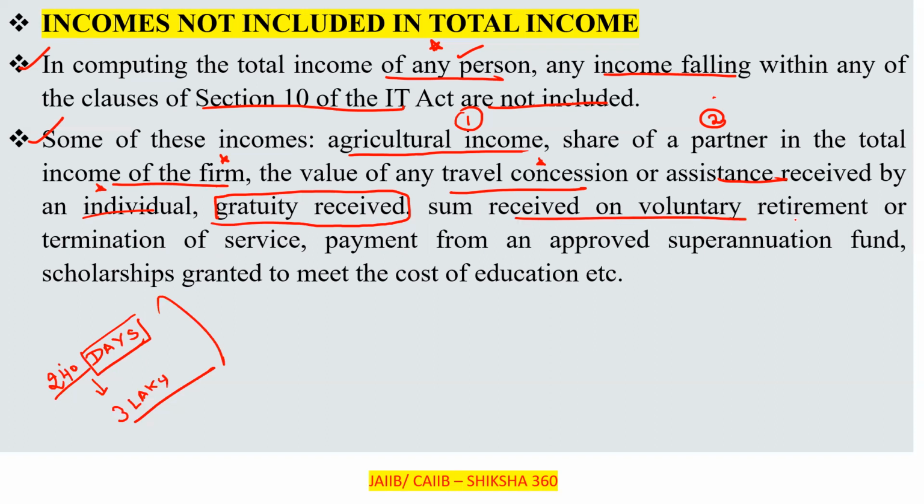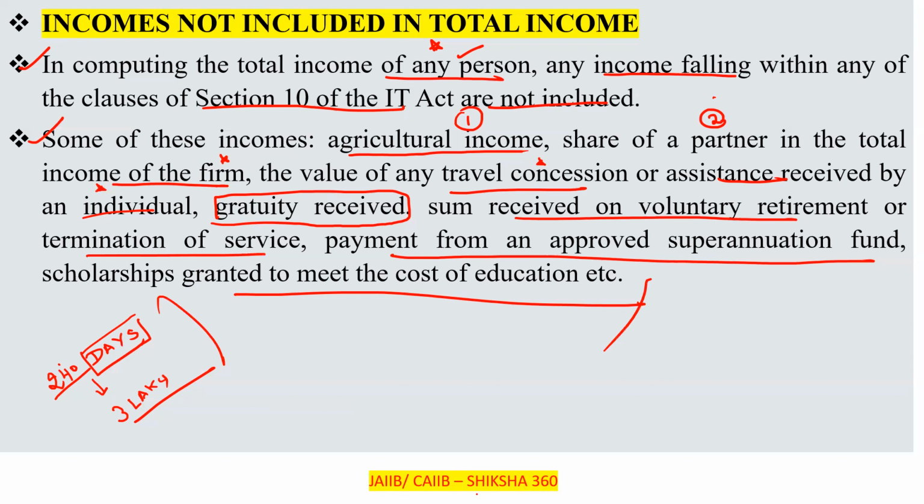Also, sums received on voluntary retirement or termination of service, and payment from an approved superannuation fund. Superannuation means when a person retires from an organization after completing a specific age. If it is 60, they have completed 60 years; it could be 58 or 62, depending. Scholarships granted to meet the cost of education, etc. All these things will not be included in the total income.